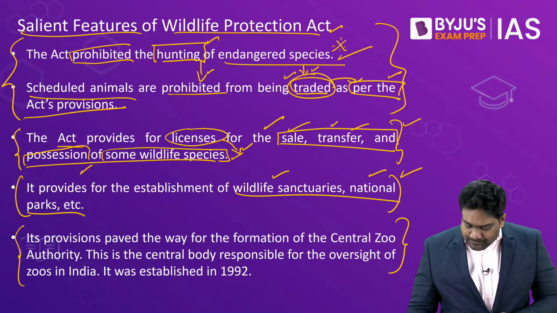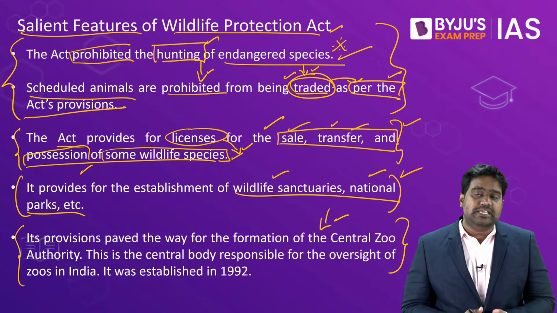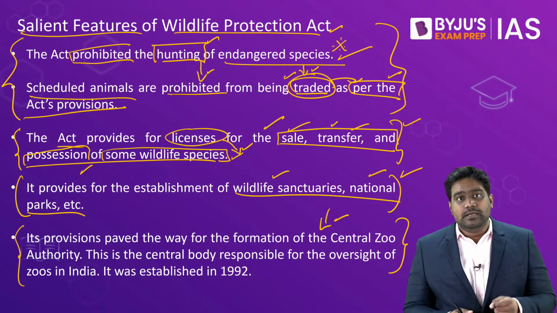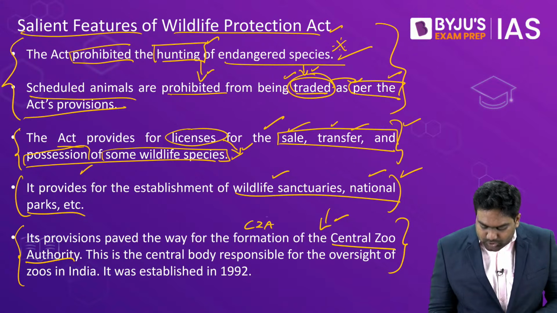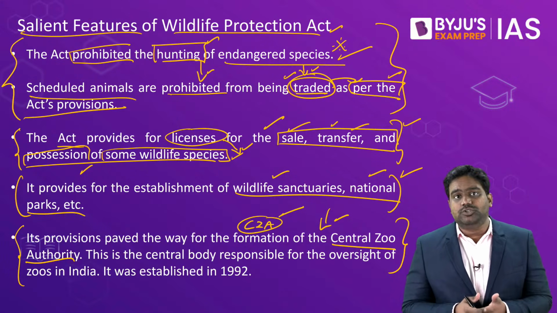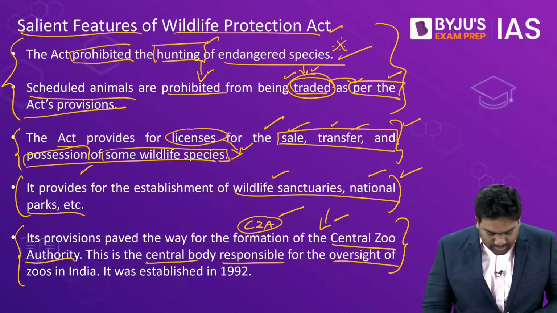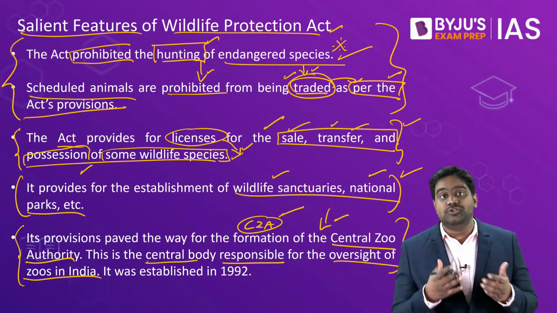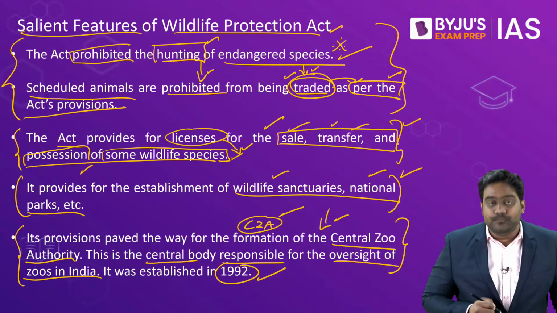Then, more importantly, the Wildlife Protection Act was amended several times over the years, and through one such amendment, it provided for the establishment of the Central Zoo Authority. The Central Zoo Authority is the nodal agency responsible for management and administration of all the zoos in India, the zoological parks in India. So this authority was set up in 1992.